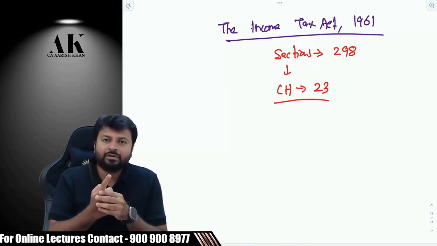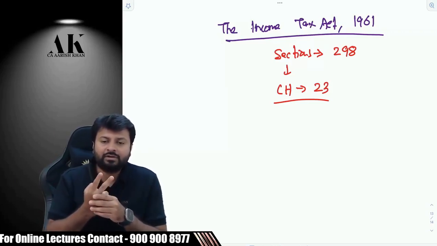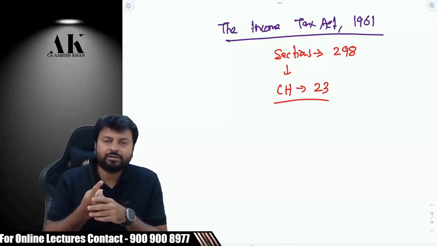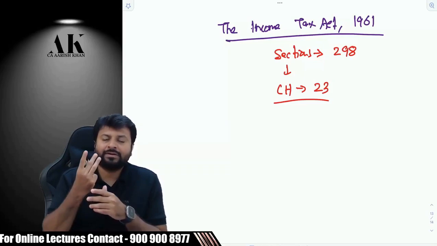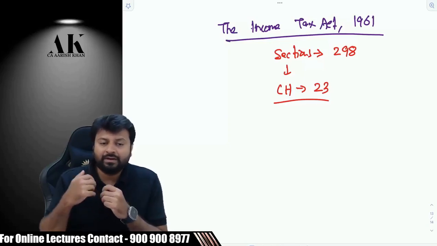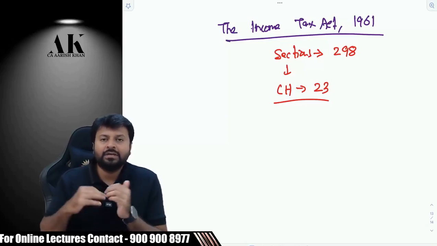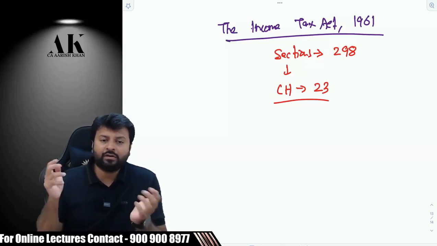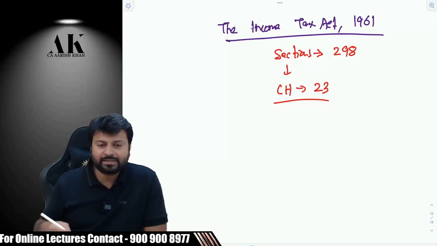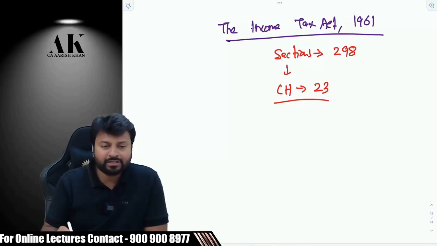One of the chapters talks about TDS. Yes, chapter 17B talks about TDS. One of the chapters talks about filing of returns. One talks about filing of appeals. One of the chapters talks about MAT, AMT, minimum alternate tax. One talks about the computation mechanism. One talks about set off and carry forward of losses under the income tax law, and so on and so forth. So there are 23 chapters in all. There are 298 sections in all.